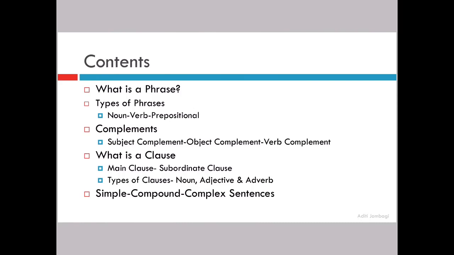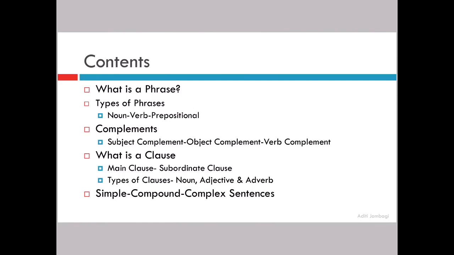Then secondly, we will understand what is a complement. Under this, we will understand what are the three different types of complements. A subject complement, an object complement and a verb complement. Then we will understand what is a clause. Under this, we will differentiate between what is a main clause and a subordinate clause. And then we will move on to different types of clauses. Now, there are n number of different types of clauses. But we are only going to study three, which are the main ones. They are the noun clause, the adjective clause and an adverb clause.